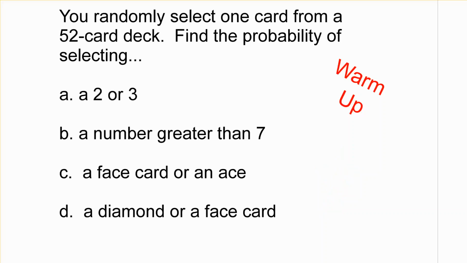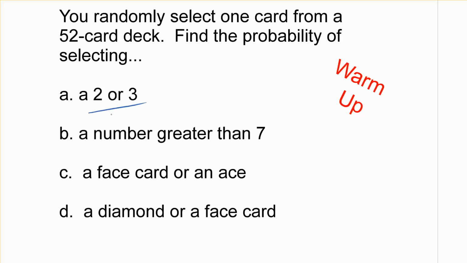All right, we are taking a look at Transition to College Math 11.7. We're going to start with a warm-up. You randomly select one card from a 52 card deck. Find the probability of selecting a 2 or a 3.